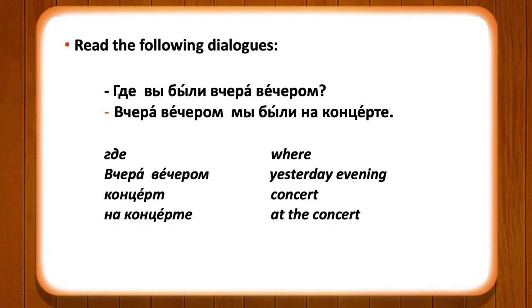In the answer, вчера вечером мы были на концерте. So вы has changed into мы. Мы also requires the use of the verb in plural form in past tense. So the form of the verb remains same in the answer. Вчера вечером мы были на концерте. На концерте is at the concert. So yesterday evening we were at a concert.